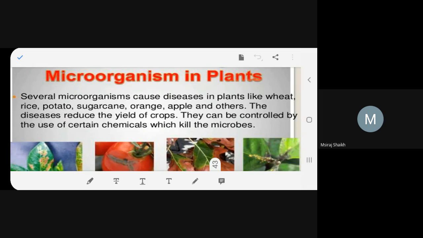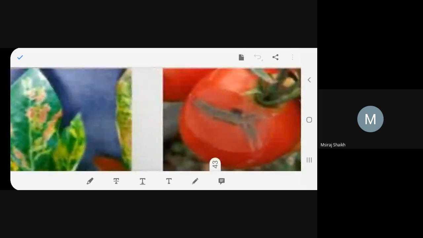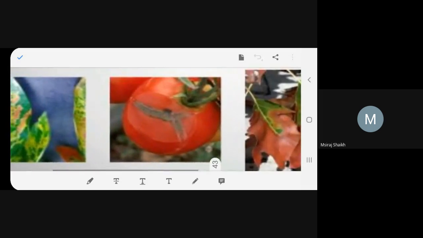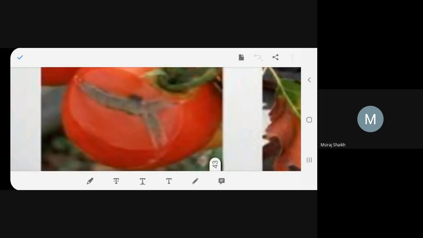Okay, now there are lots of microorganisms causing disease in plants, for example, wheat, rice, potato, sugarcane, orange, apple, etc. What is this disease doing? They are reducing the yield of crops. Now, how can you control it? By using certain chemicals which can kill the microbes. So this is what happens with the microbes. Okay, next one is this. Can you see this better?